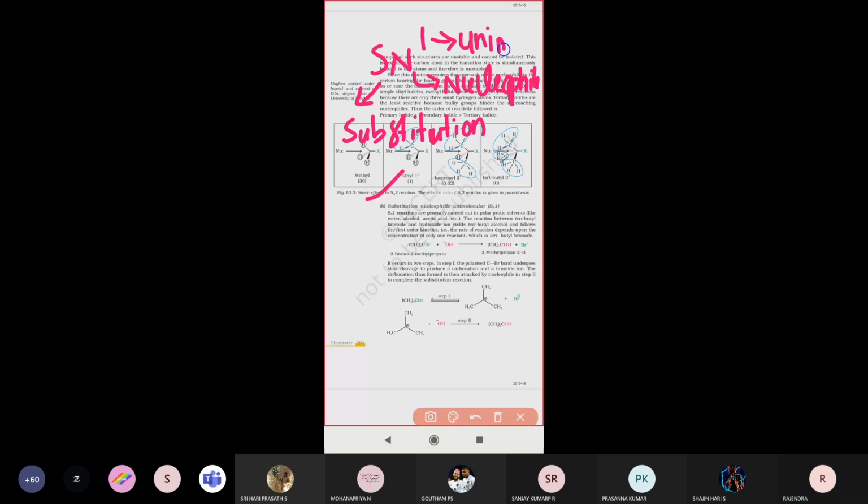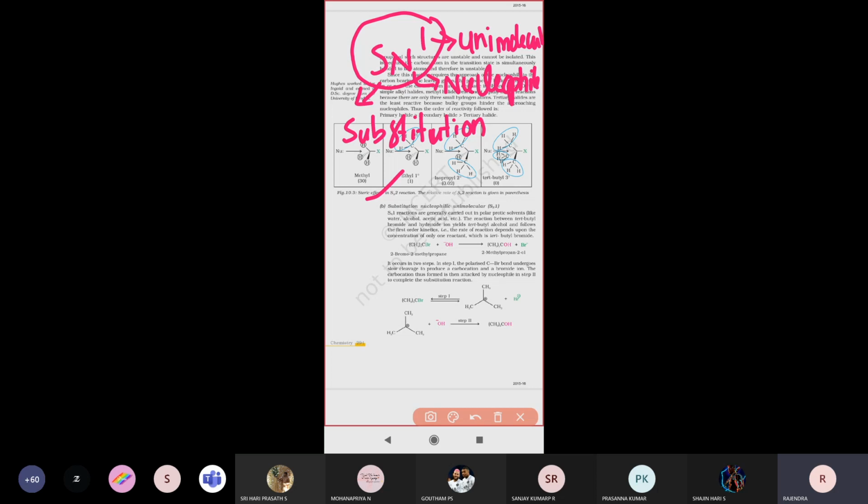So overall, SN1 is pronounced as unimolecular nucleophilic substitution reaction.